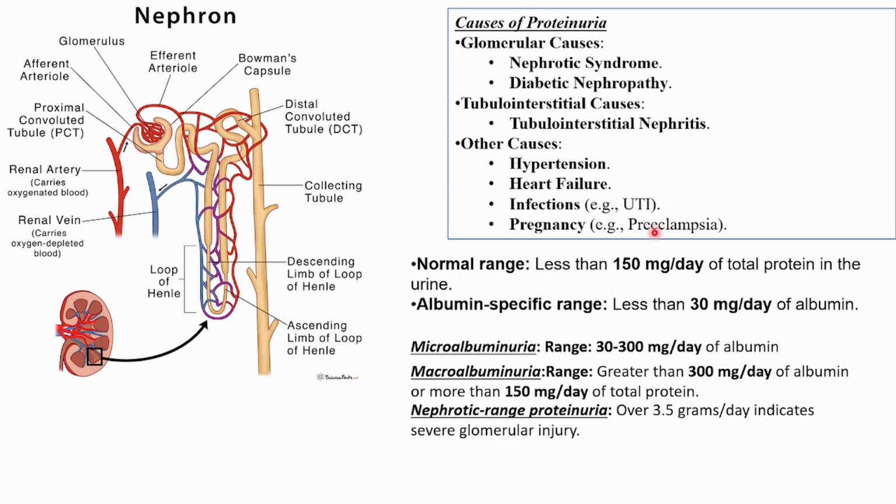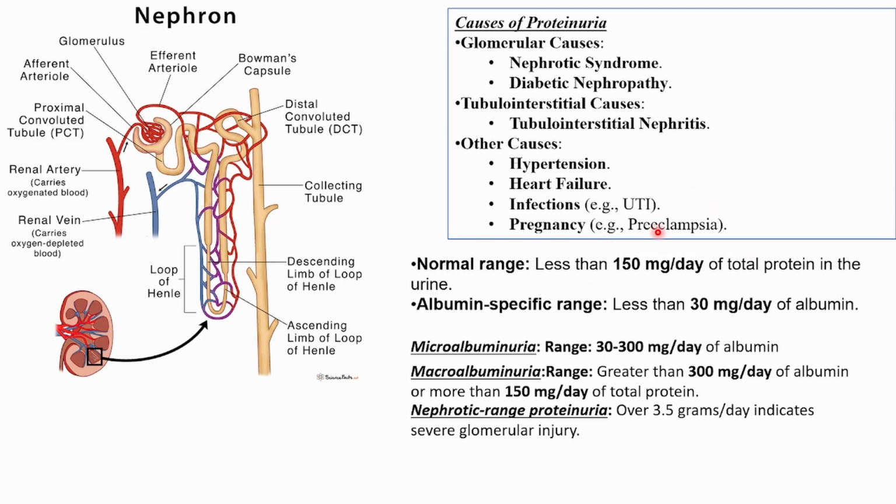And what is preeclampsia? Preeclampsia is an increase in the blood pressure when the mother is in the pregnancy state. It is more than 140 systolic and more than 90 diastolic. That is the range upon which we can say she is in preeclampsia.